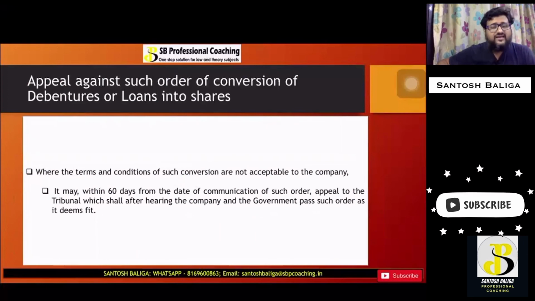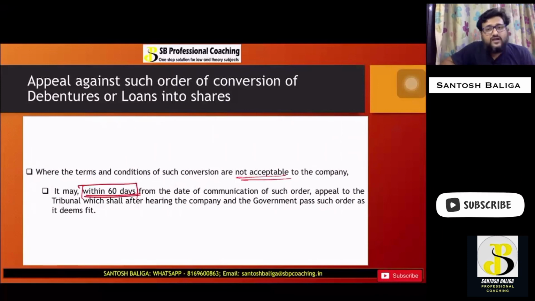Now, in case the government passes such an order, I told you that such conversion order by the government will be mandatory for the company to adhere to. If the company is aggrieved, company says it is not acceptable, in that case, the company may, within how many days? Within 60 days, appeal to the tribunal. Tribunal means NCLT. Tribunal means what? NCLT, National Company Law Tribunal.